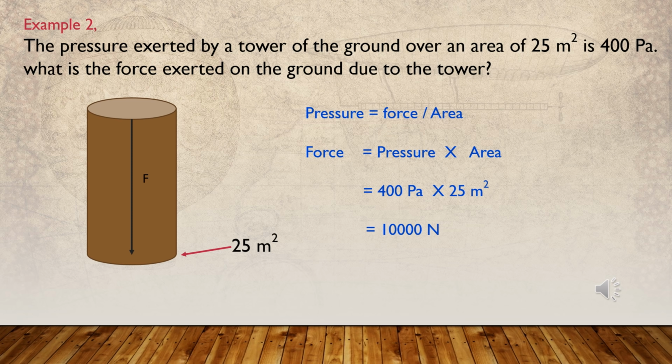First we have to write the equation. Pressure equals force divided by area. But the question asks not about the pressure, but about the force exerted on the ground due to the tower. Then you can build up the equation as force equals pressure times area. By substituting the values, pressure equals 400 Pascal, area 25 square meters. Then the multiplication gives the answer for force.